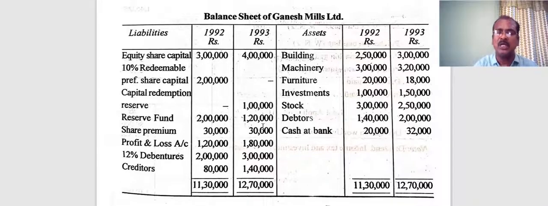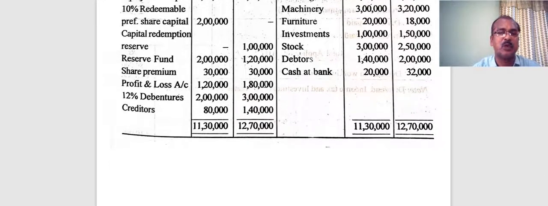Before you really watch this video, my suggestion is that you write down the problem separately and listen to me, so that you can every now and then refer to the items, whatever I explain, and understand the funds flow statement thoroughly. Now, fine. So the 1 lakh issue of shares comes in the source of funds. Then redemption of preference capital, 2 lakh plus 20,000, should go to application of funds.